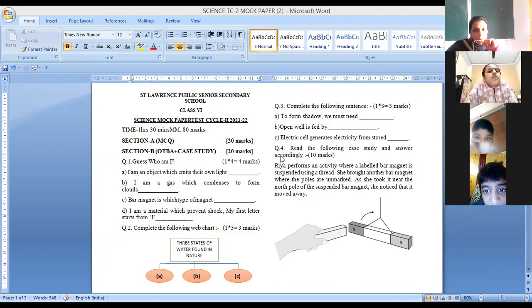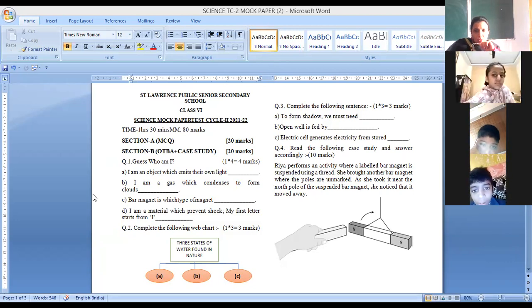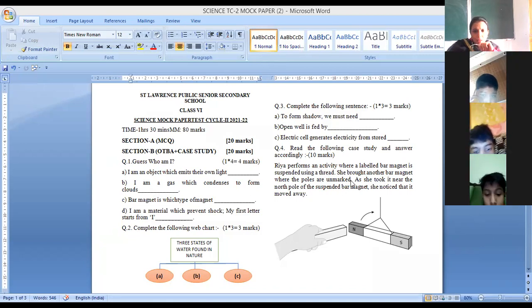Okay, read question number 4. Read the following case study and answer accordingly. Ria performs an activity where a labeled bar magnet is suspended using a thread. She brought another bar magnet where the poles are unmarked. As she took it near the north pole of the suspended bar magnet, she noticed that it moved away.